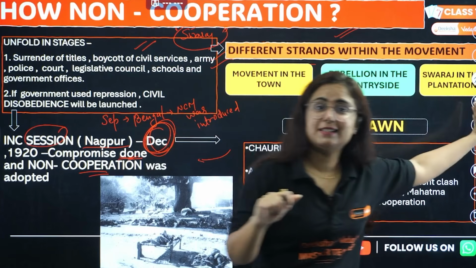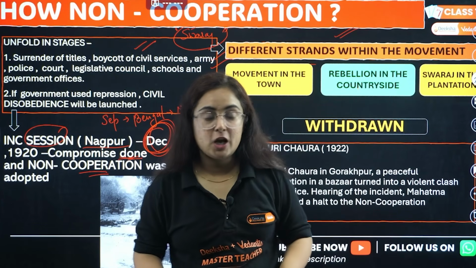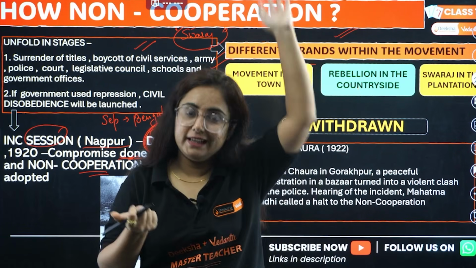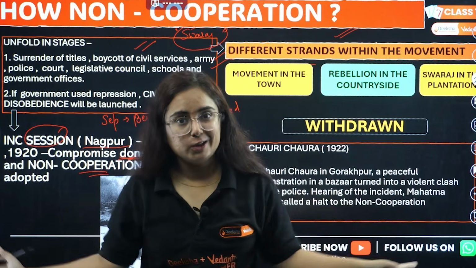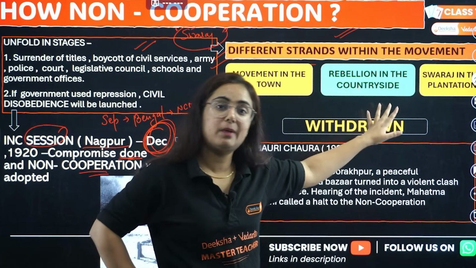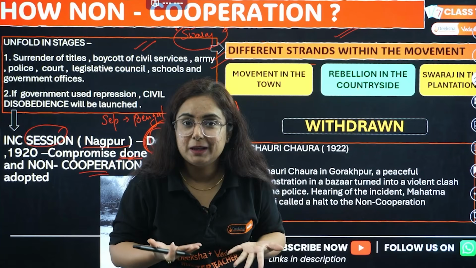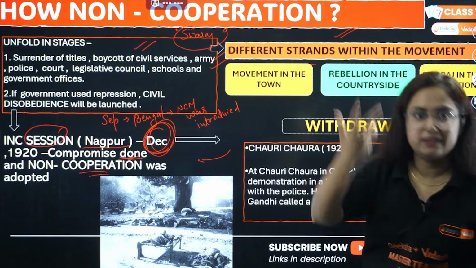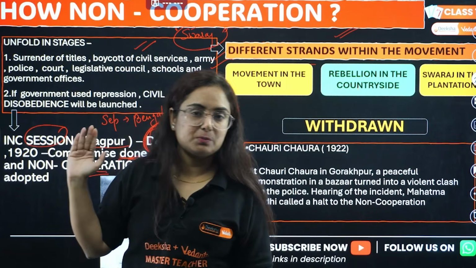And then Swaraj in the plantations, like tea gardens, coffee gardens, this is plantation, right? So here what was Swaraj? Because an act was passed by the Britishers in 1856 that whoever is working in the plantation gardens has no right to leave the gardens without their permission. Now what happened? They demanded, give us freedom, let us go back to our homes. So what was Swaraj for them? Freedom. So they wanted to replace it with Swaraj or Gandhian Raj against the British Raj. Get it? How non-cooperation was different from one person to another?